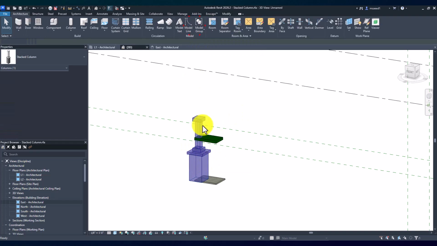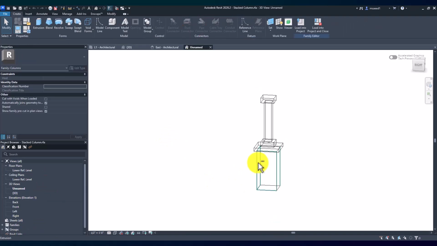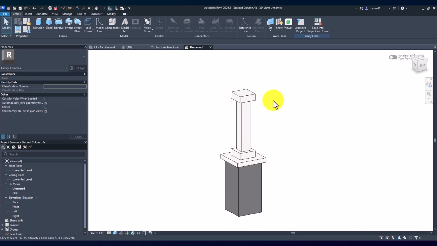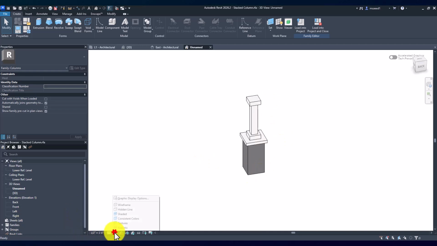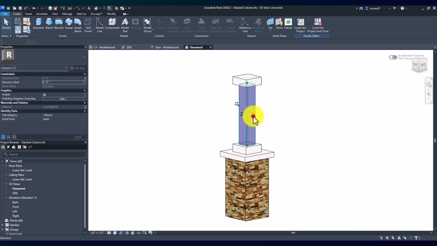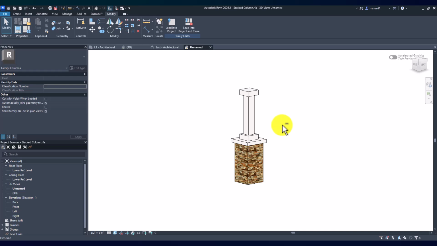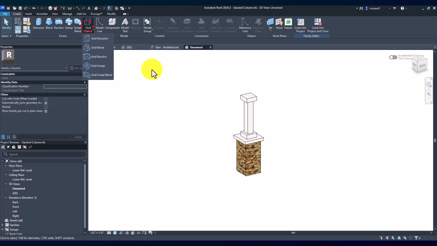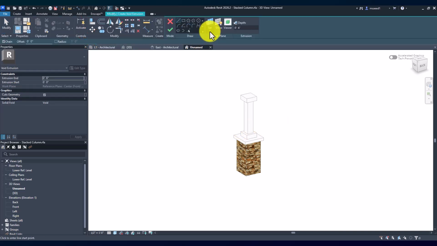If we go back and edit the family right now, it looks like that. What if you wanted to create some type of indents here? How I would do that is go into create voids, so void extrusion, and pick a plane.